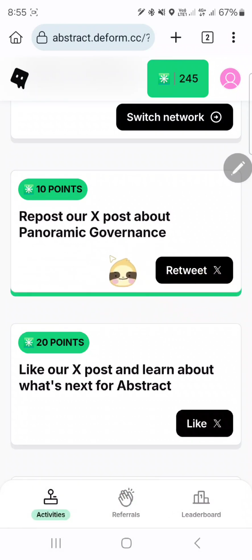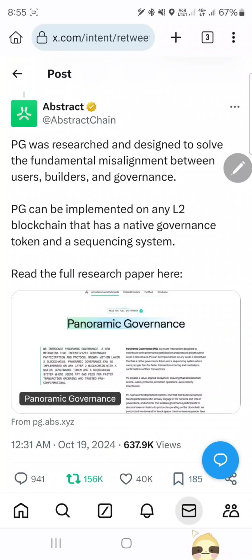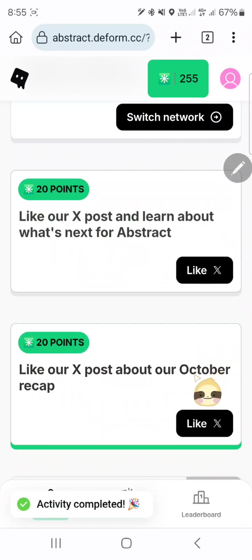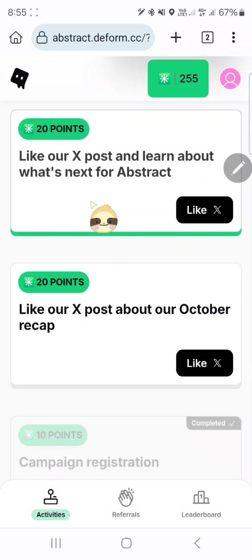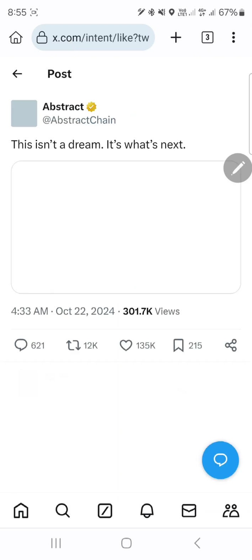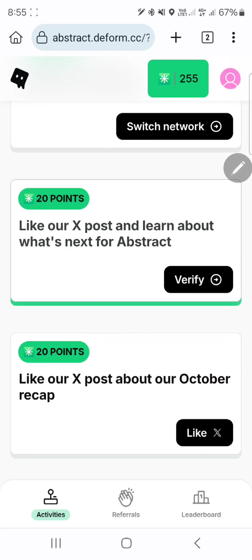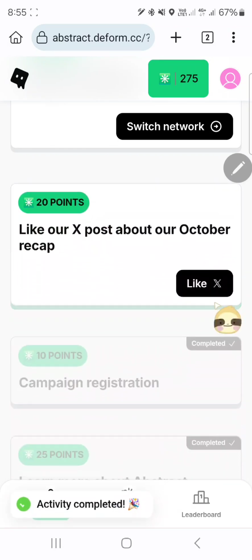The next one is retweet their X post about their governance, and then just retweet and go back to the page and just click on verify. And next one is like their X post and learn about what's next for abstract, and just click on like and click on like here also and go back to the page and click on verify.